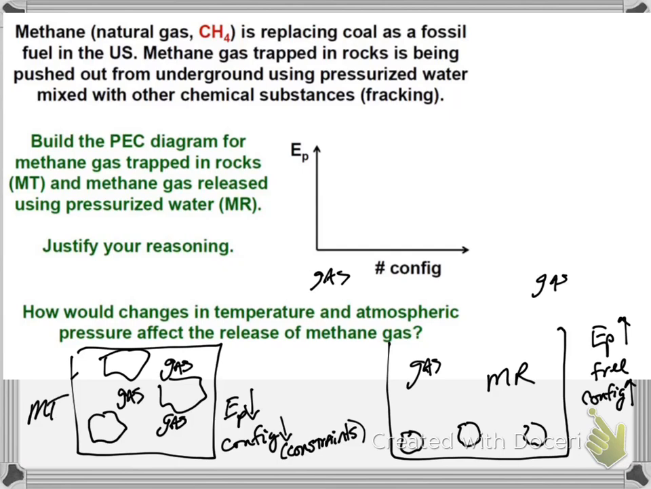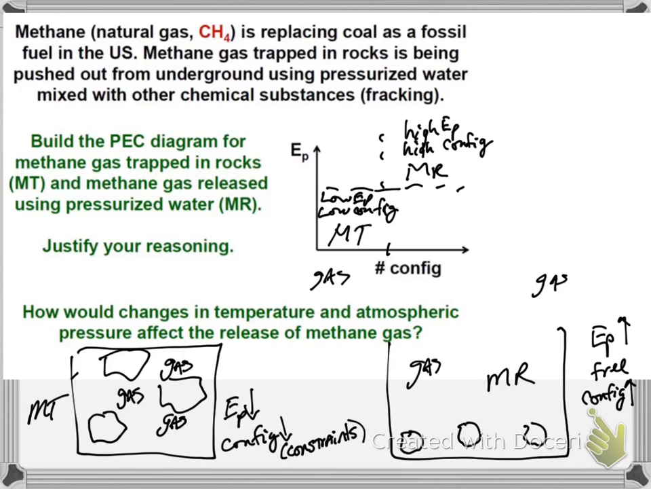So with that, we can name our states free and released and trapped, and now we can assign the potential energy and configurations. So we do that. At high potential energy and high configurations, we have the MR state, the methane released state. And then at low potential energy and low configurations, because it's constrained in the rock, we have the MT state. That means that at low temperatures and high pressures, we would expect the methane to remain trapped. At high temperatures and low pressures, we'd expect the methane to be released.